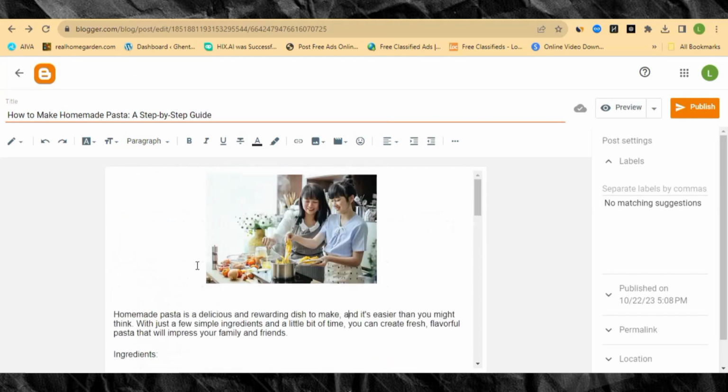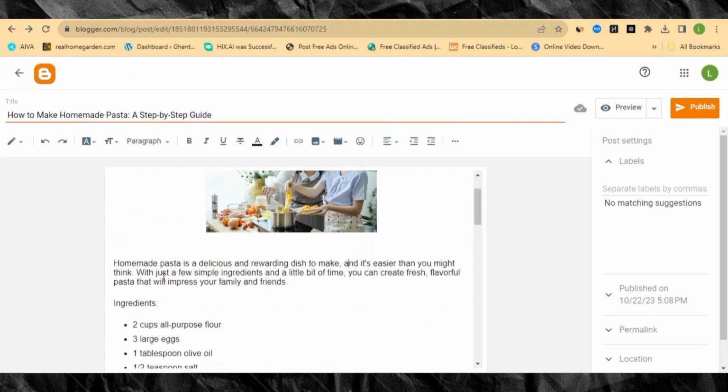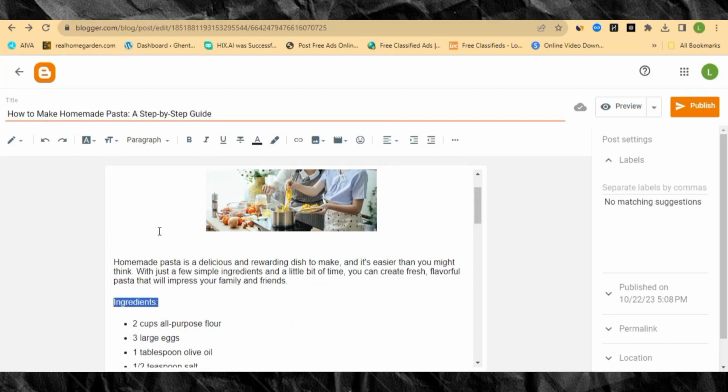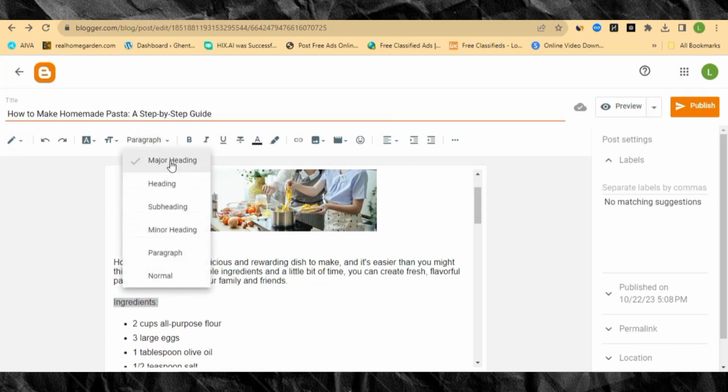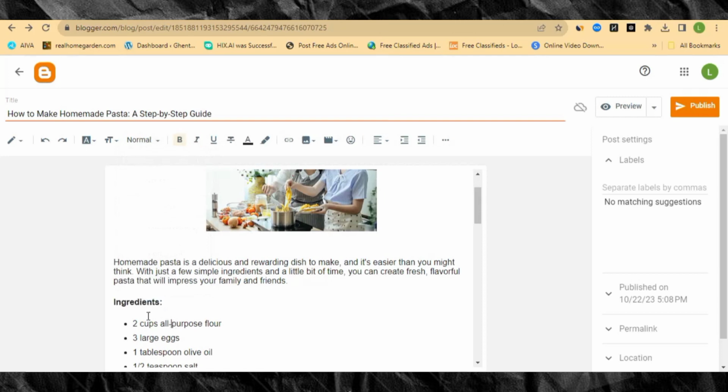You can go ahead and add many images to the post. Also, you can do a few edits over here. For example, this ingredient over here is a title on its own. So when you want to change that to become a title, you can change the font style as well as the font type. And also when you come over here and click on paragraph, it's going to display whether it's a major heading, subheading, and the rest. So this is a subheading, so I can just click here, and then you can see that it has now changed to become a subheading.